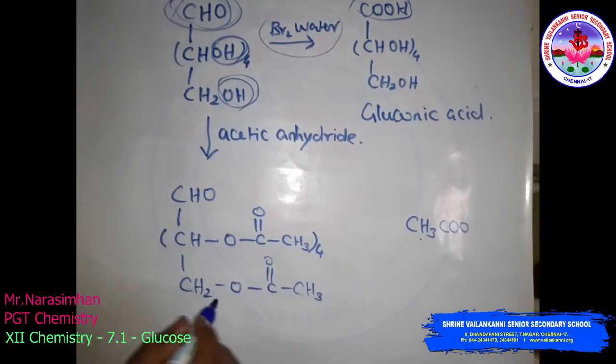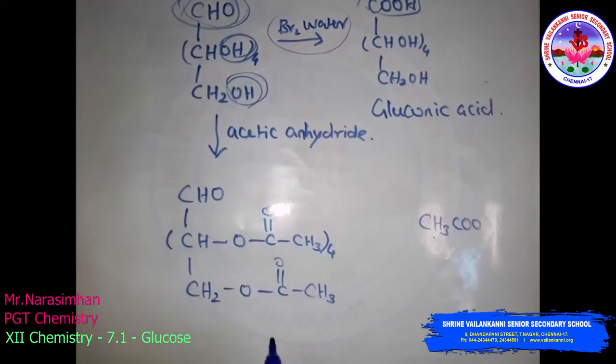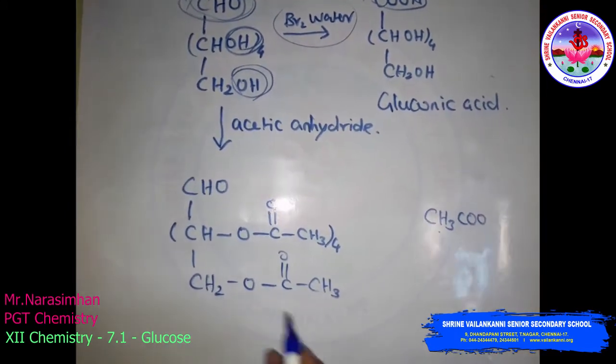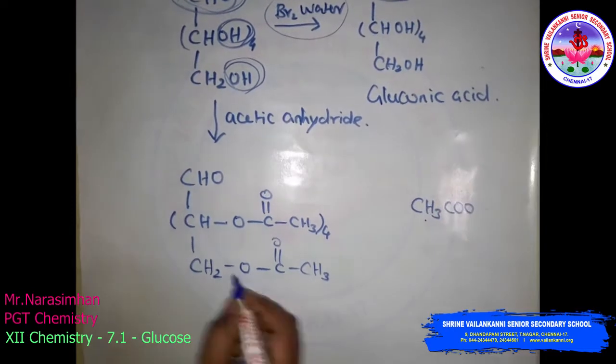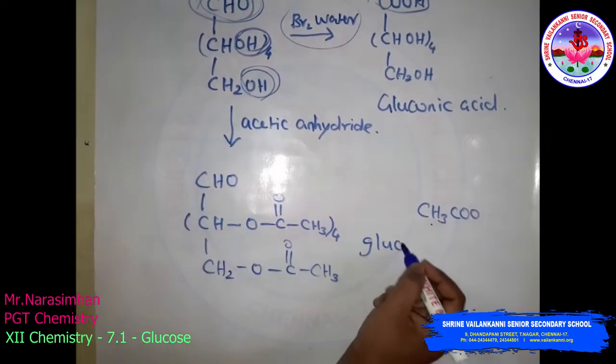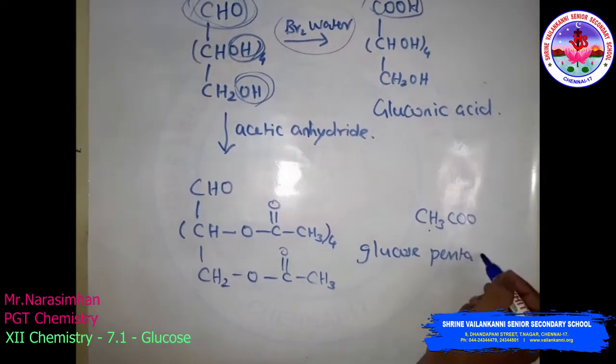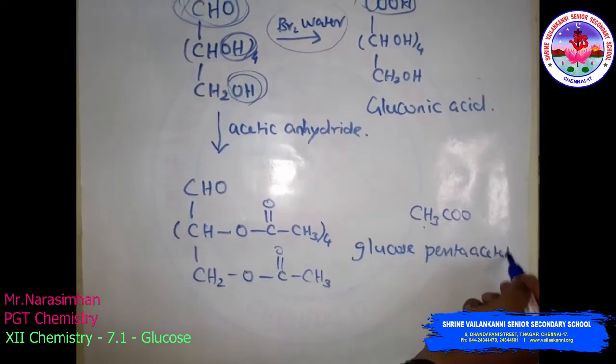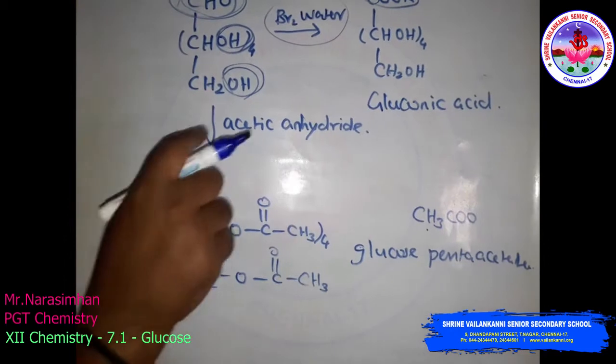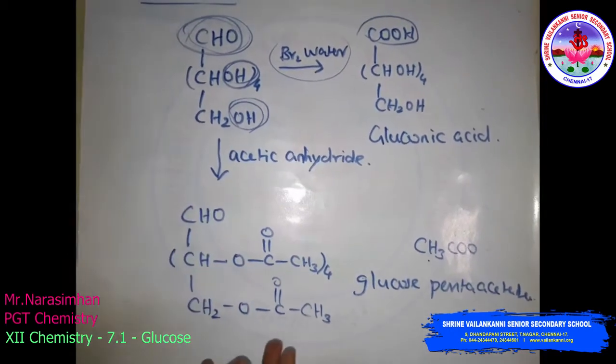So this is called glucose pentaacetate. Glucose reacts with acetic anhydride to give this.